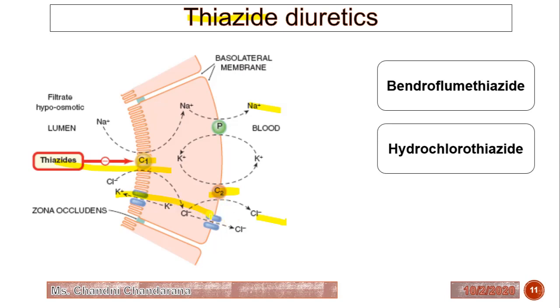This is the chloride channel. Some leaves through the chloride channel, and some passes back into the tubule lumen through the potassium channels. So what is the role of thiazide diuretic? It will reduce the co-transport of sodium and chloride. Now these are the examples of thiazide diuretics: hydrochlorothiazide and bendroflumethiazide.